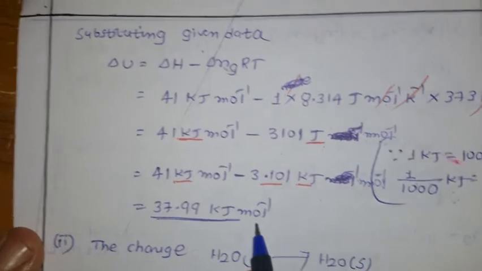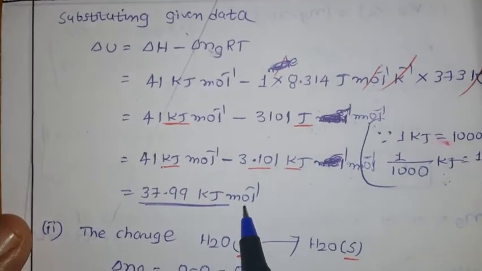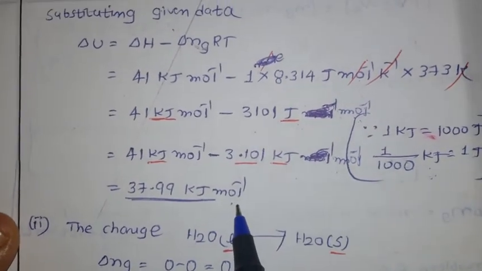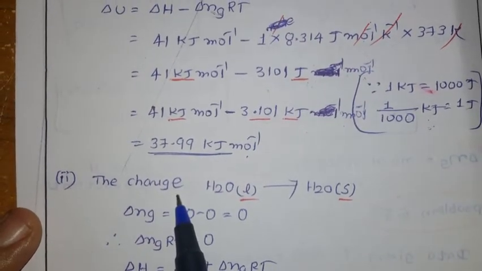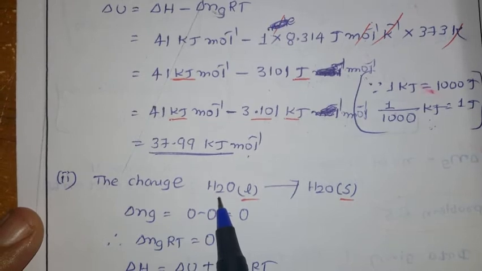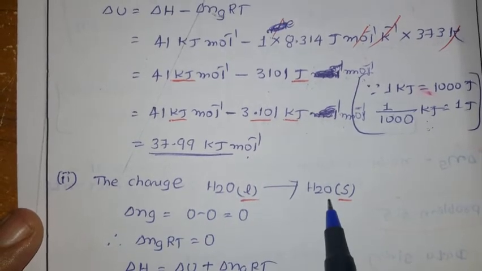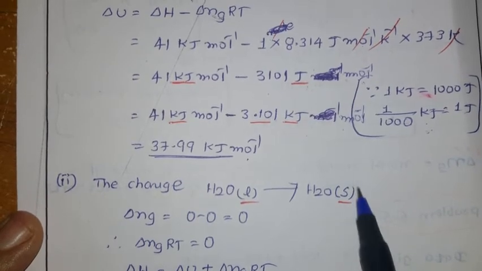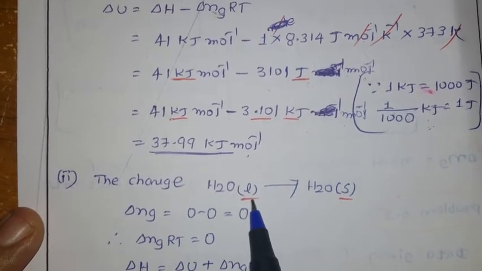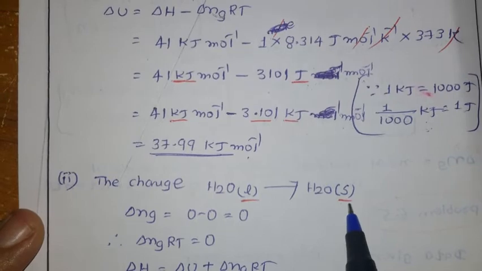This is the case for the first delta H change, when water is converted into gas, nothing but liquid converted into gas. This is for the first case. Second case, what they have given: again, we have to find out the internal energy change when water is converted into solid, nothing but ice. What is the state of matter? That is solid state. So H2O liquid form is converted into H2O in the solid state.